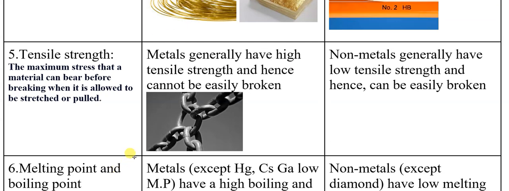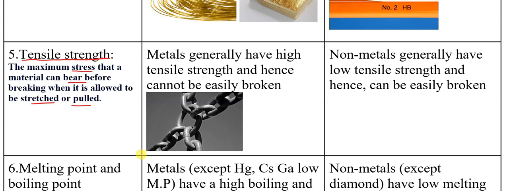Next, tensile strength. Tensile strength means the maximum stress that a material can bear before breaking. When it is allowed to stretch or be pulled, that is said to be tensile strength. When you apply any mechanical force onto the substance, if it is able to bear it, that bearing capacity is said to be tensile strength. That's the maximum stress that a material can bear.